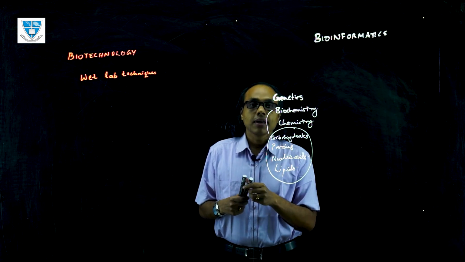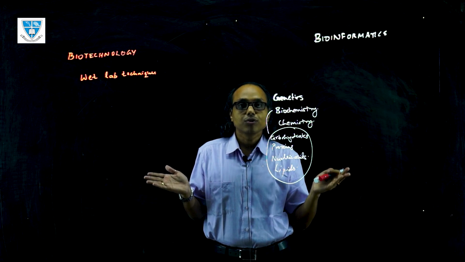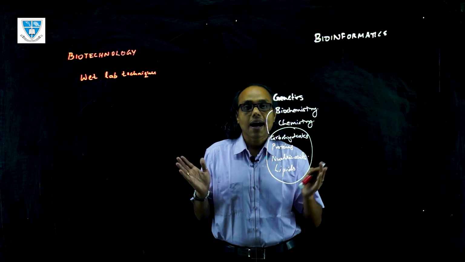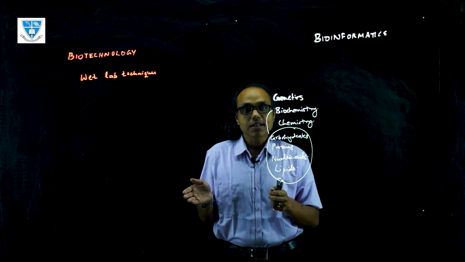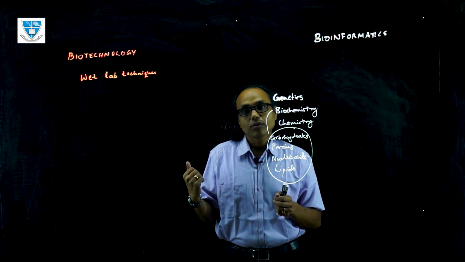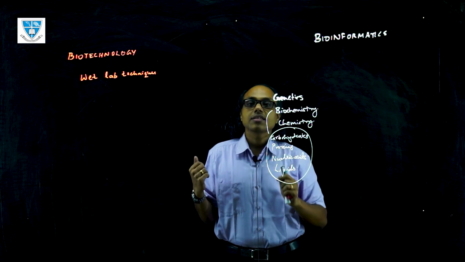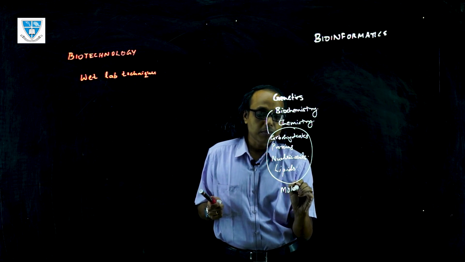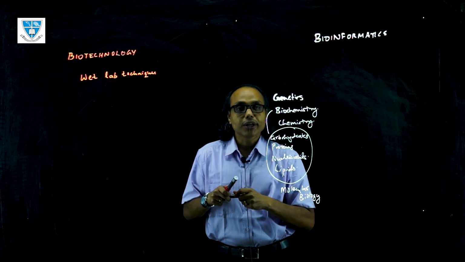Since we know the realm of organisms that inhabit the earth, each of them has its own unique molecular signatures. So in order to understand these molecular signatures and how they behave, we need to understand biotechnology. If you want to understand biotechnology, first you should have theoretical knowledge on the basics of biochemistry, basics of genetics, basics of molecular biology. Once you understand biochemistry, you can have an idea of molecular biology and how these molecules behave.